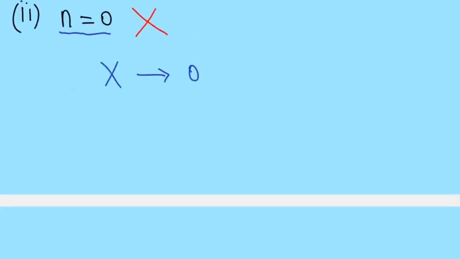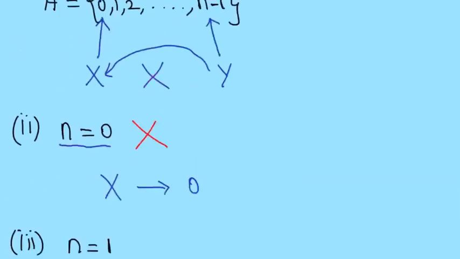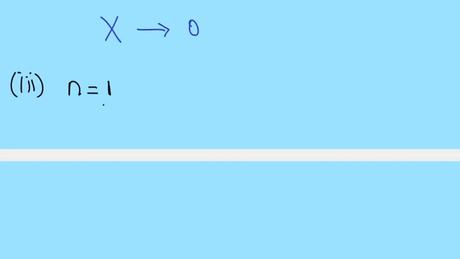This leaves us with the only possibility that n is equal to 1, right? Now we have to see whether this case is possible in any way. That is the only thing we have to verify. So consider the person, since there is only one truth teller, the person who has said that he has not handshaken with any other truth tellers must be the truth teller, because he is the only truth teller and all the others are liars. So he has not handshaken with any other truth teller.